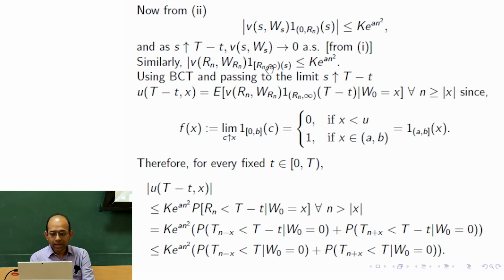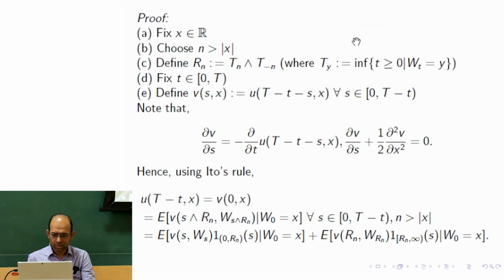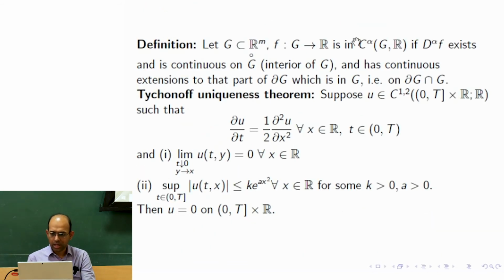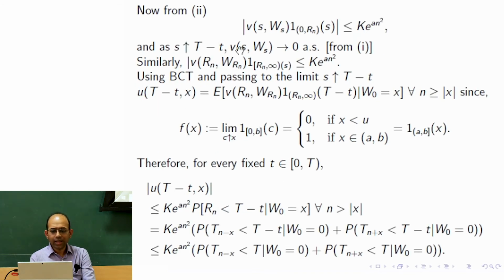So I can again use the growth property that this whole modulus is less than or equal to... There is an ambiguity about notation. Here I have started using capital K, whereas I was using small k before. Both capital K and small k are the same for this slide. So as I was saying, we now have a bounded random variable here, and since we have a bounded random variable, we can use the bounded convergence theorem.